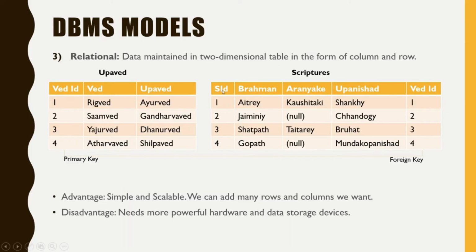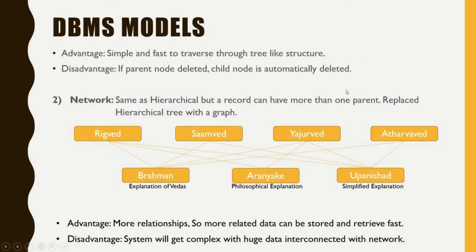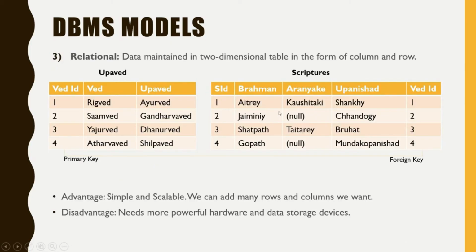We have columns as scripture ID, Brahman, Aranyake, Upanishad, which we have taken from this diagram. As we know, every Ved has their respective Brahman and Upanishad, but only two Veds are associated with Aranyake. It has been shown here that the Ved which are not associated with Aranyake, instead of keeping it empty, it considered as null in relational system. Let's say if I want to retrieve information of Ved with associated Brahman which are not present in single table, I cannot directly retrieve data from both table without any relationship.